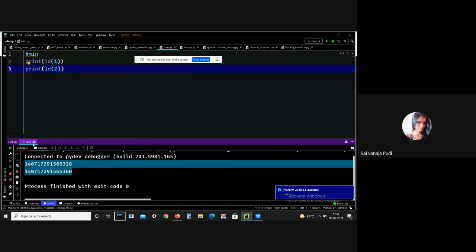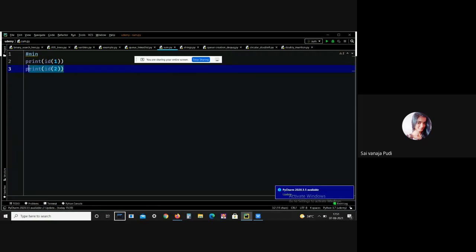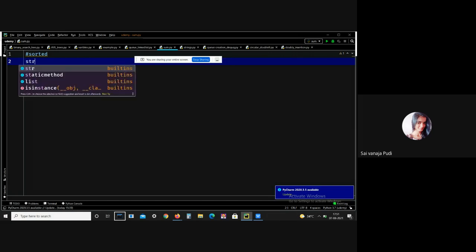And in Python there is another inbuilt function, that is sorted. The sorted function is generally used to sort elements. By default it sorts elements in ascending order, but it can be sorted in descending order also. Let me give an example.